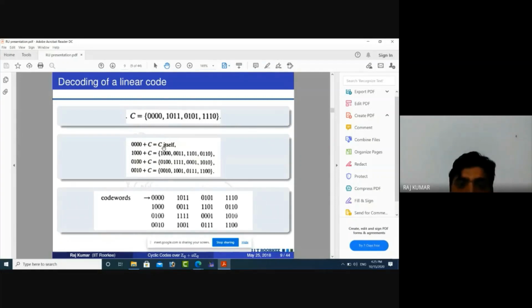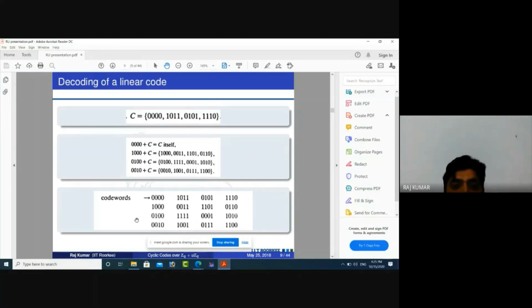Leading elements of coset C, because we know that C is also a coset, is 0 0 0 0, and the leading element of this coset is 1 0 0 0, this coset has leading element 0 1 0 0 and this coset has leading element 0 0 1 0. Why am I presenting these leading elements? Because leading elements play an important role in decoding of a linear code.